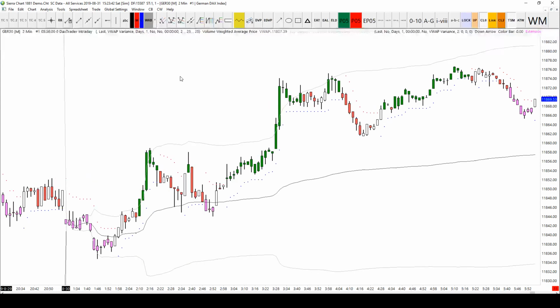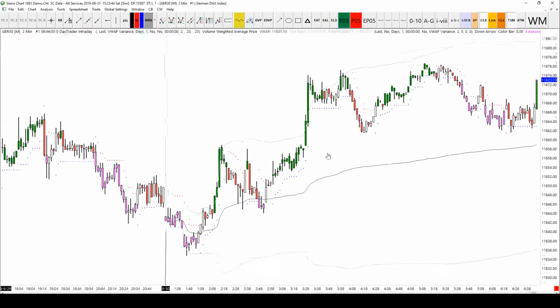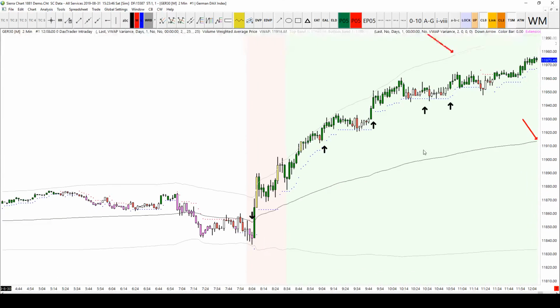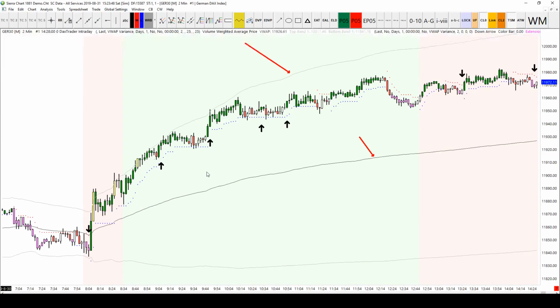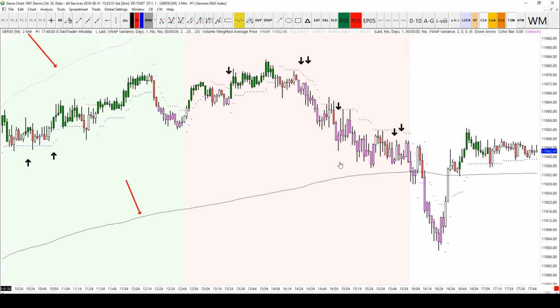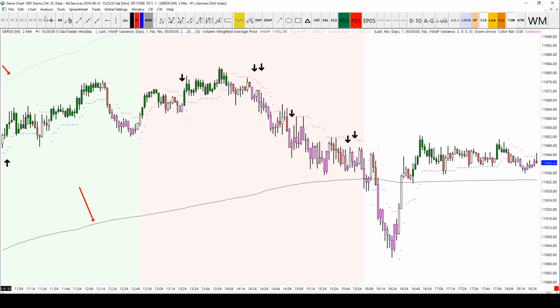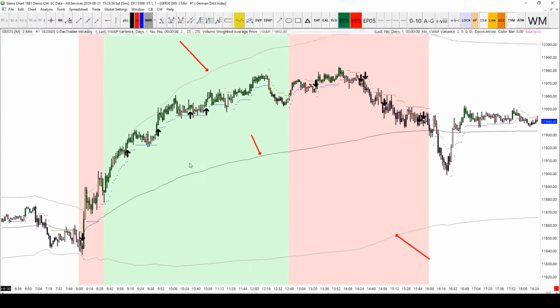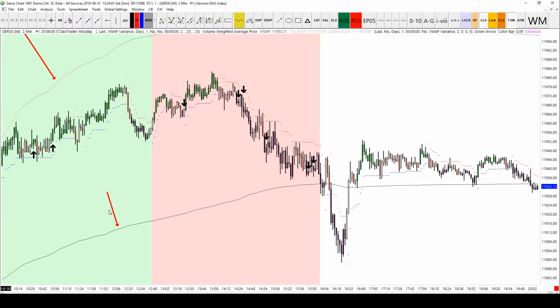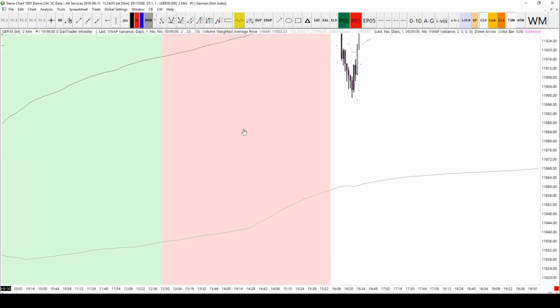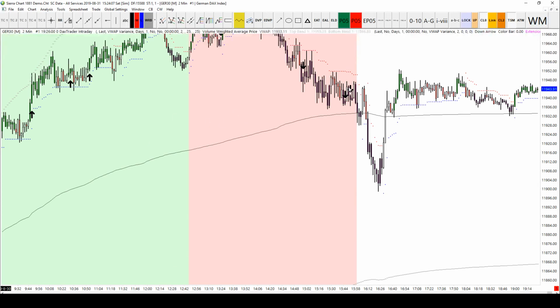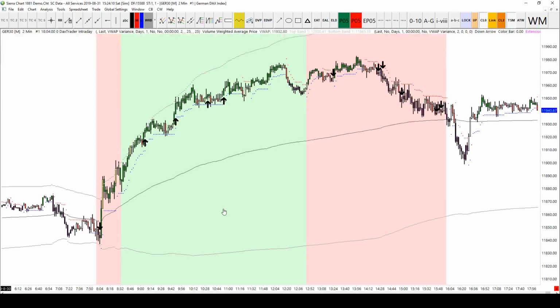So that gives you an idea of how to change the layout and setup of your Sierra charts a little bit more, and how to adjust the settings of this template or this strategy. But I'm going to bring it back to how it was, because that's what I like. So that's me reset, and in the next video we're going to take a look at some of the logic behind the overlays here and the arrows to see how they're drawn, and if we want to change them, how we can do that.